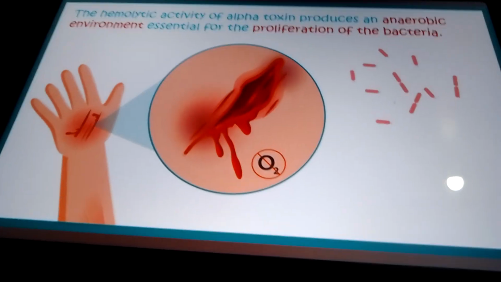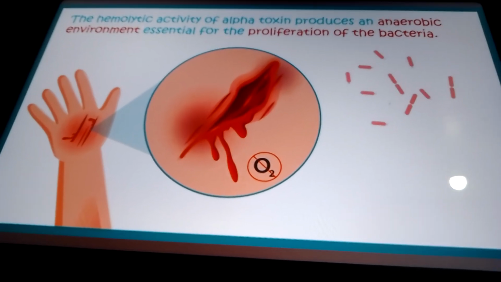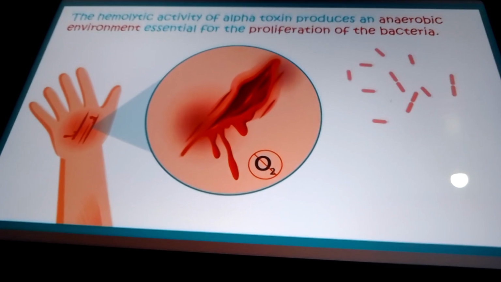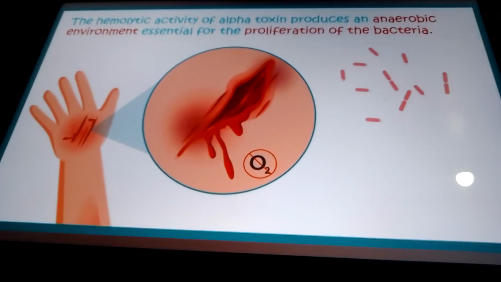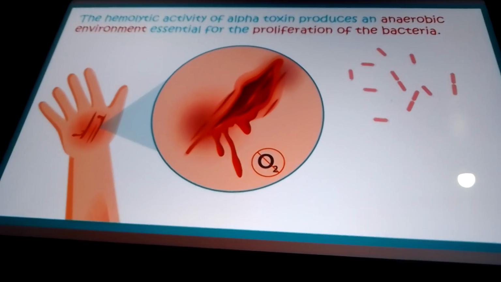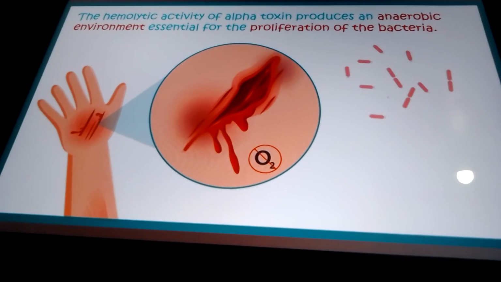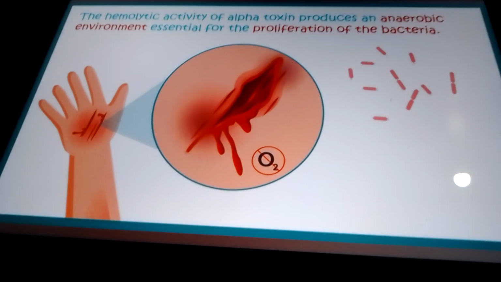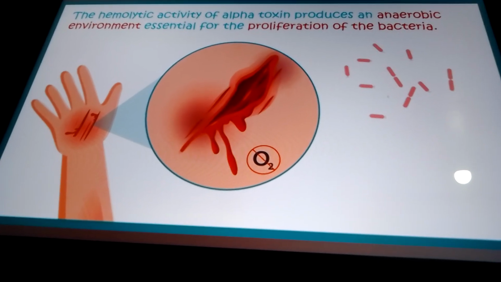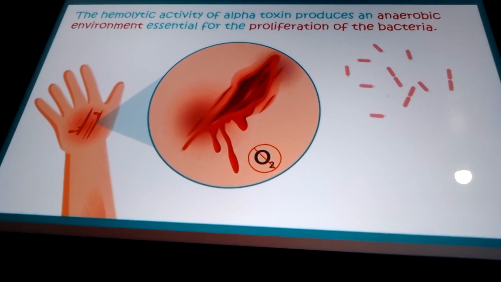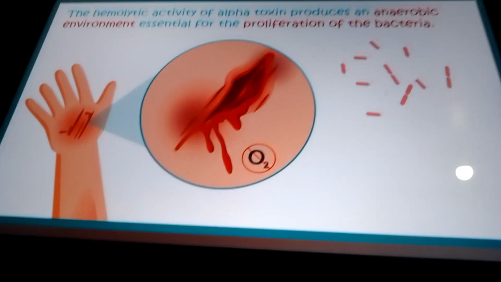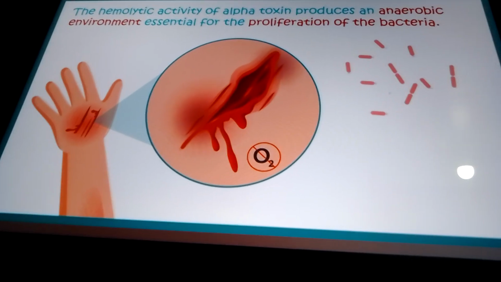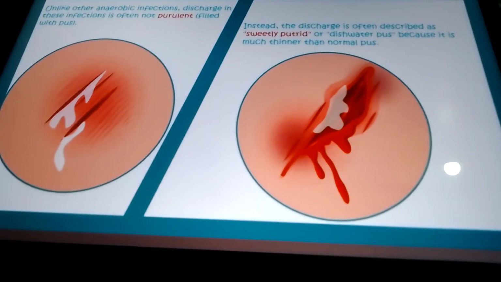Now continue. The hemolytic activity of this alpha toxin produces an anaerobic environment, which is quite obvious, because these rod-shaped bacteria love an environment without O2. If the RBC get killed, there will be no O2, of course, so an anaerobic environment will be created, and it will be easy for them to grow and proliferate. So that's what it means.